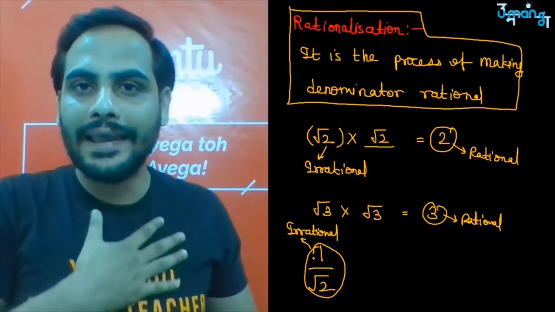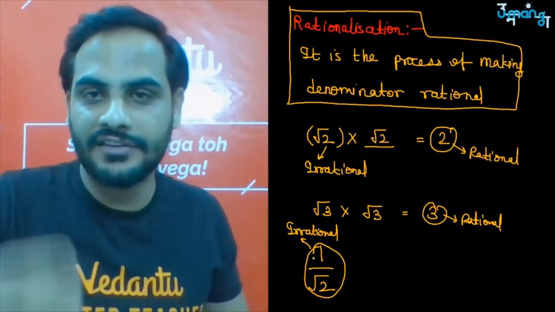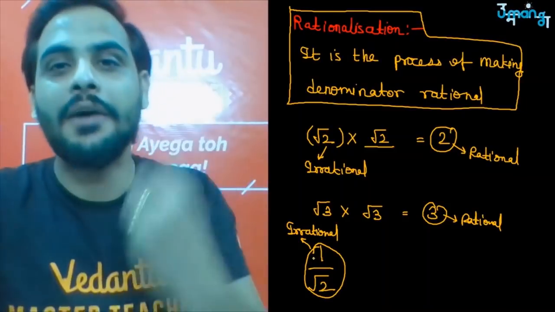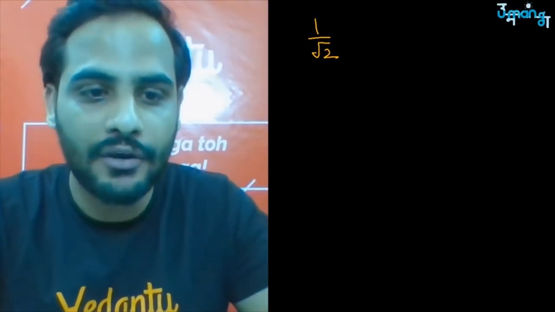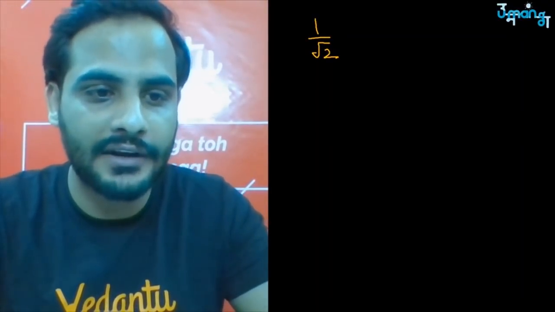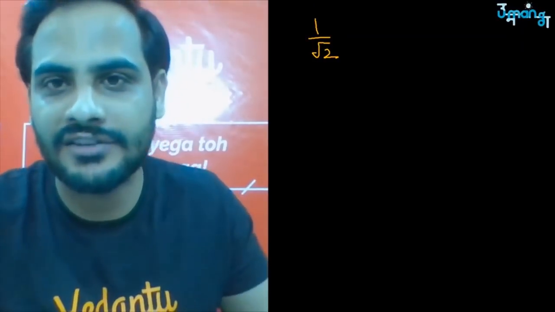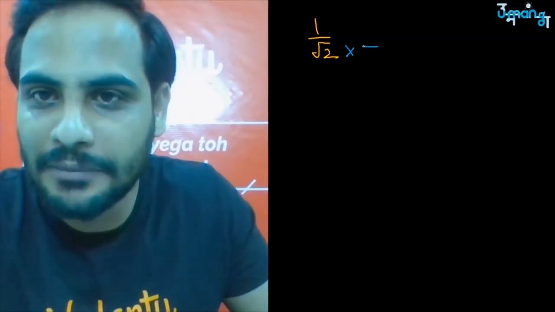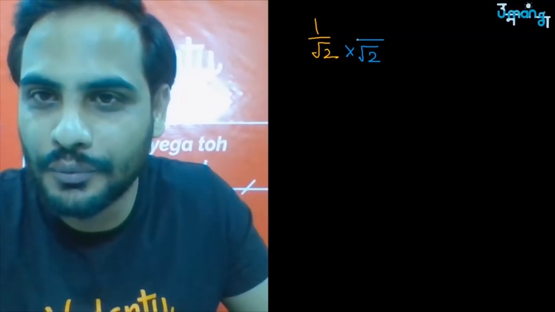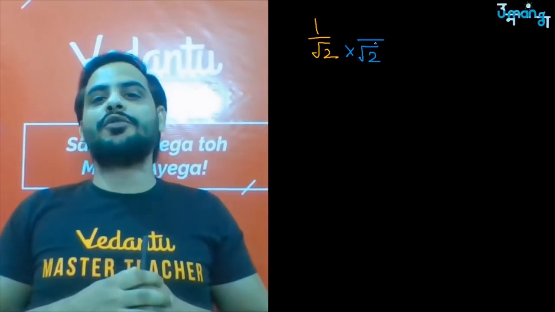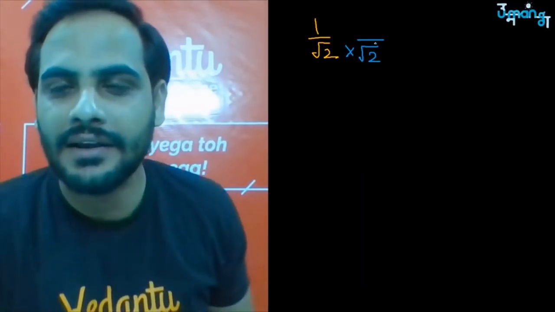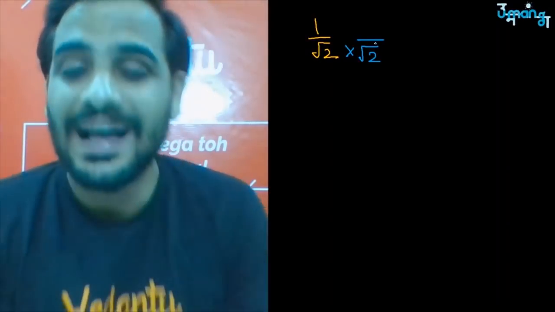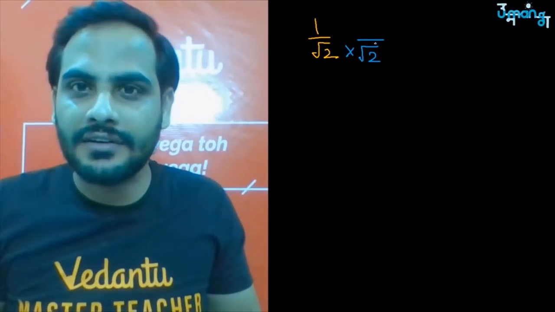Now, my aim when I talk about rationalization is to make the denominator rational. So if I have 1 by root 2 and I want to make it a rational number, I know that I will multiply the denominator with root 2. But when I only multiply the denominator with root 2, I have changed the fraction.